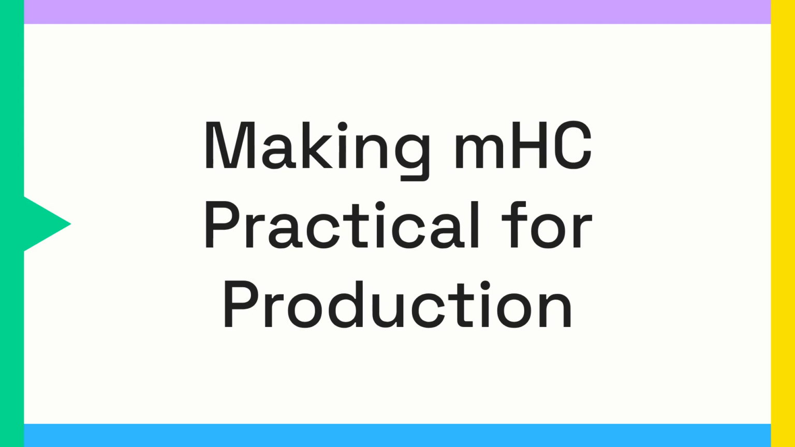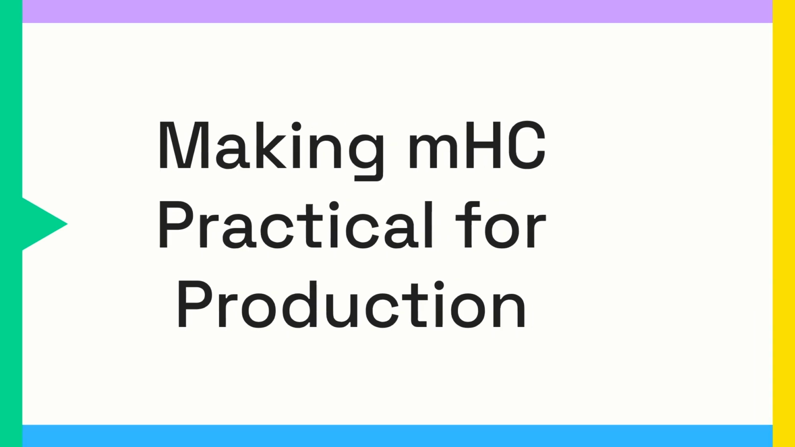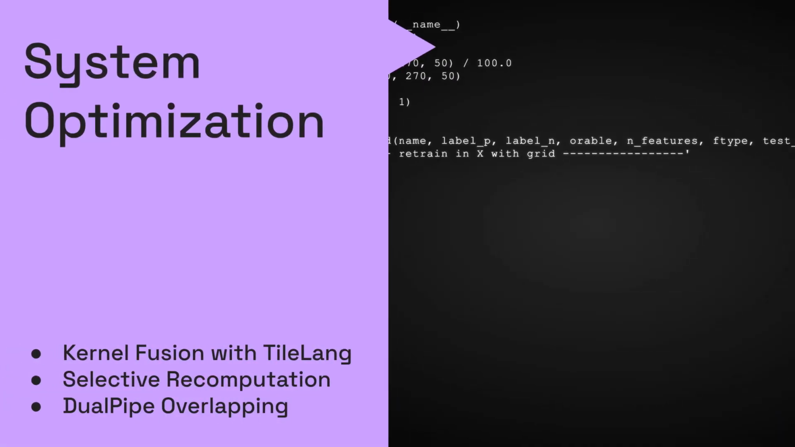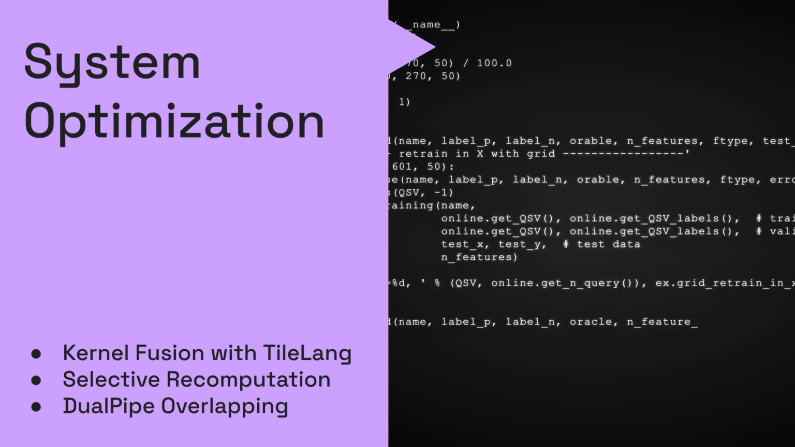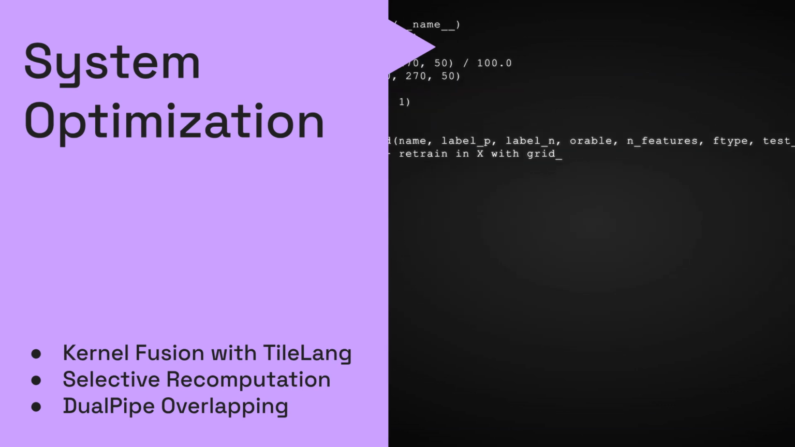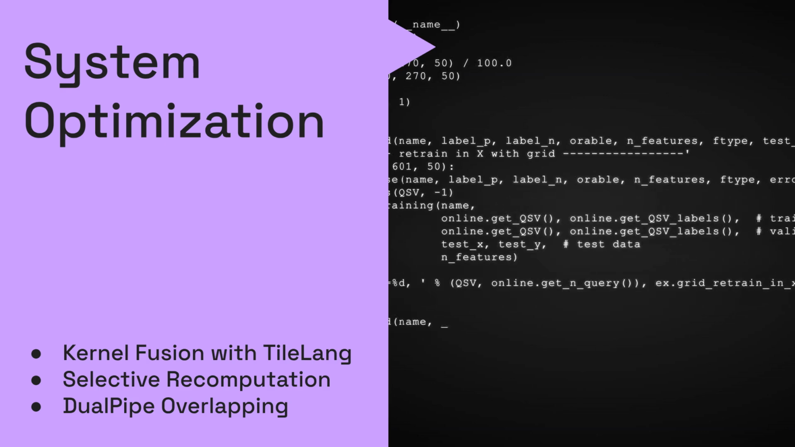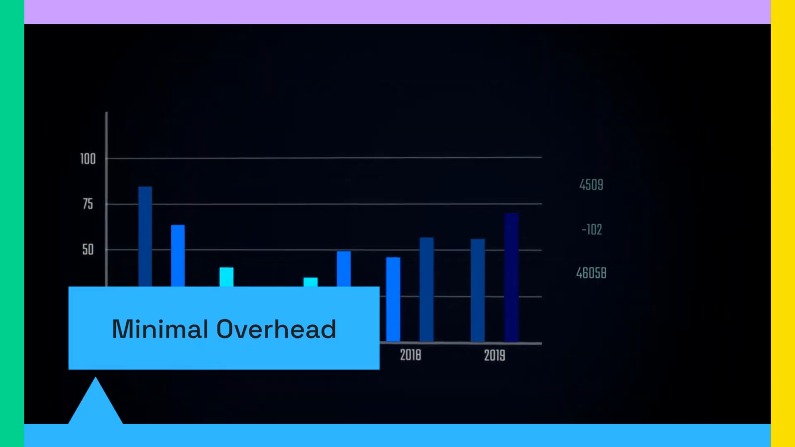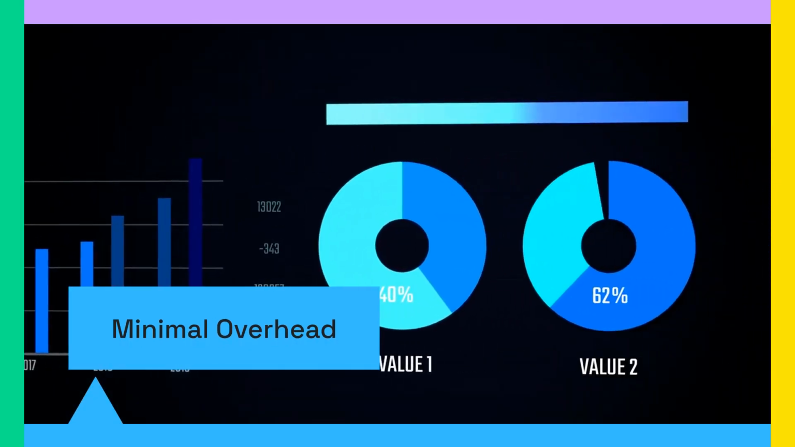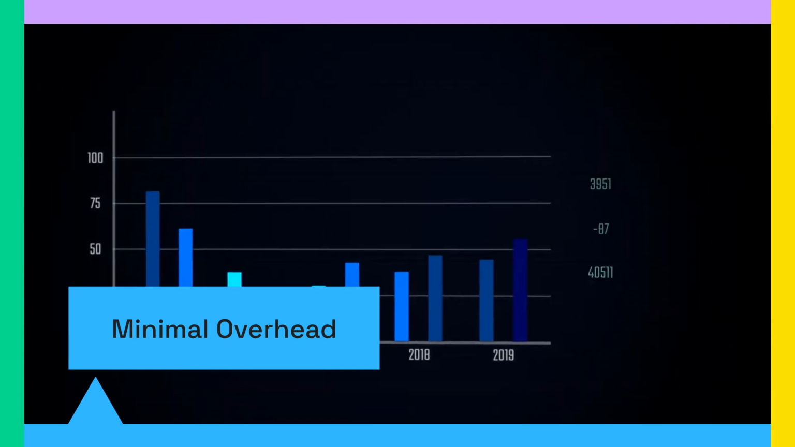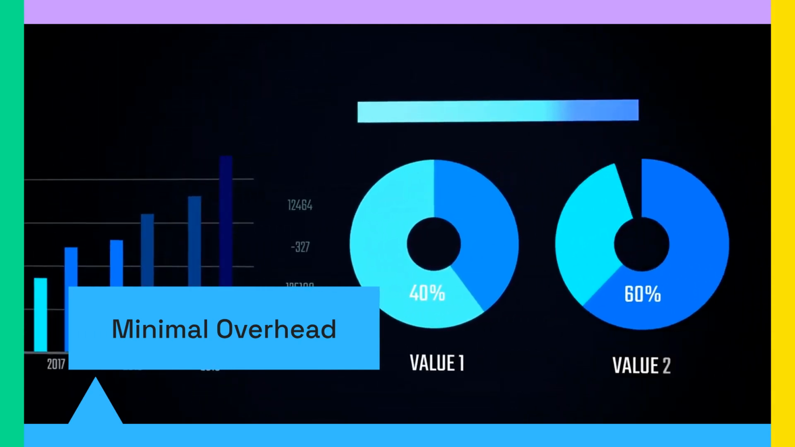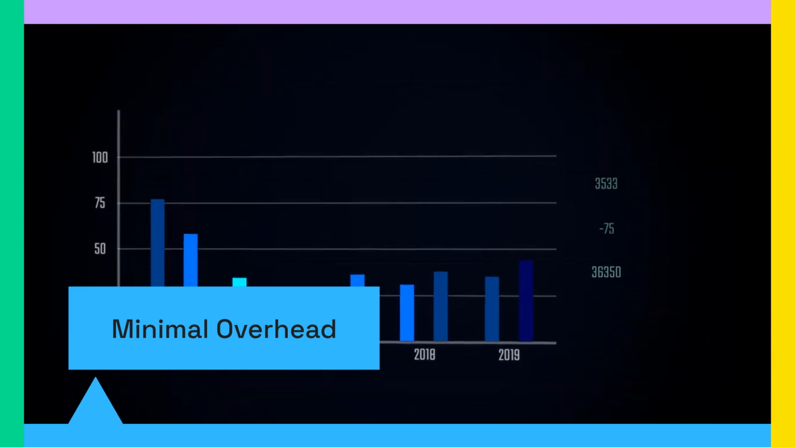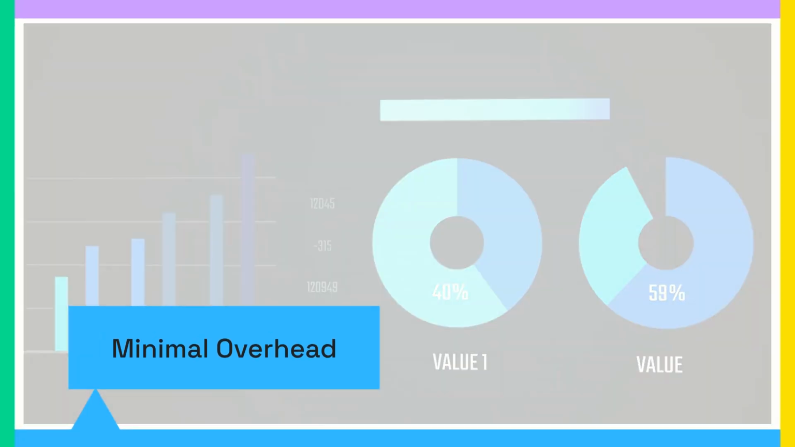Wider residual streams increase memory traffic. To make mHC usable in production environments, DeepSeek invested heavily in system-level optimization. They implemented kernel fusion to minimize memory I/O, selective recomputation to save memory by recomputing activations during backpropagation, and dual-pipe overlapping of communication and computation. The result of this systems engineering is profound. A 4 times wider residual stream is achieved with only a 6.7% training time overhead. This is the difference between an academic idea and a production-ready blueprint.